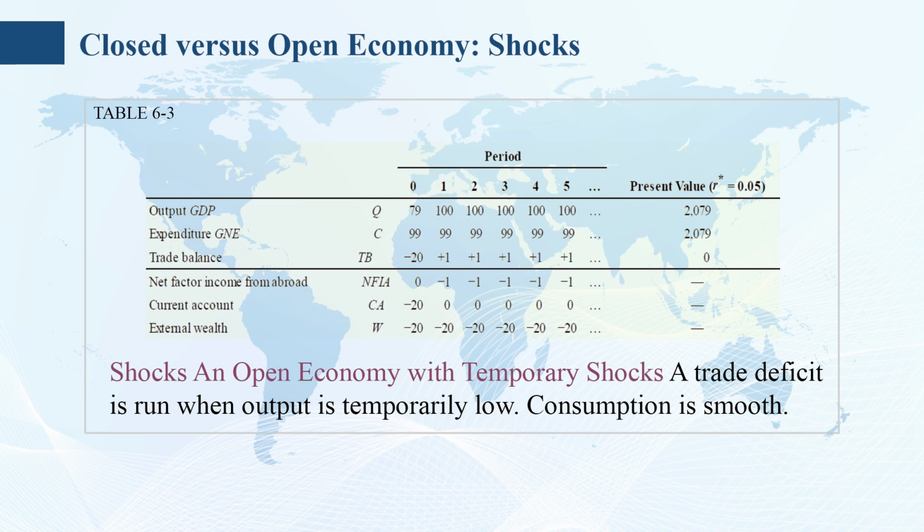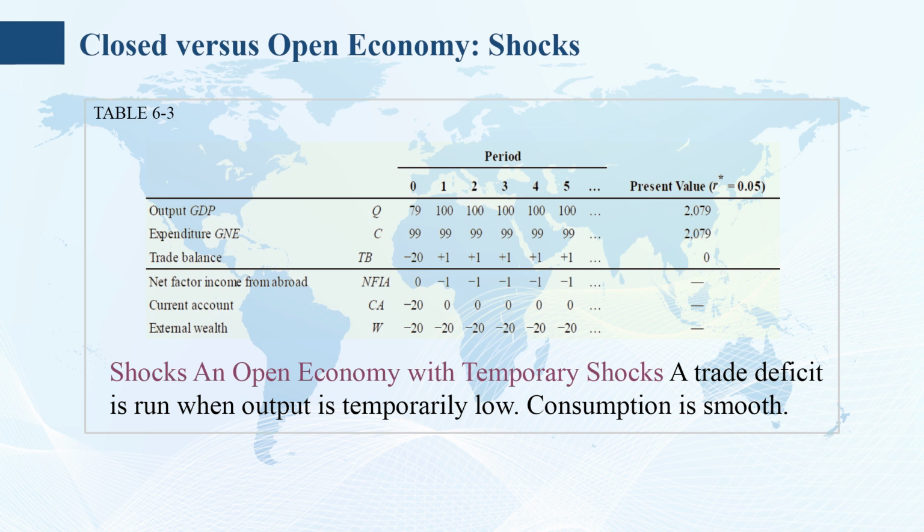Offsetting this plus 1 trade balance, the country must make net factor payments, NFIA equals minus 1, in the form of trade interest paid. The country must borrow 20 in year 0 and then make in perpetuity 5% interest payments of 1 unit on the 20 units borrowed.